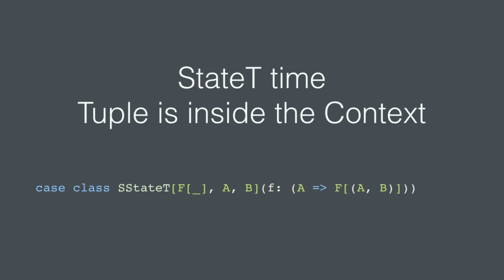So now we're going to do StateT. And the T stands for transformer. So actually we're doing a mini monad transformer tutorial before I get to what I want to talk about. And this is going to look really familiar to my simple state. The difference is instead of returning a tuple of A and B, I'm returning an F that wraps the tuple of A and B. And what's the F? It could be anything. It could be your option, your either, your disjunction, your future, your task, your custom monad. Doesn't matter, right?